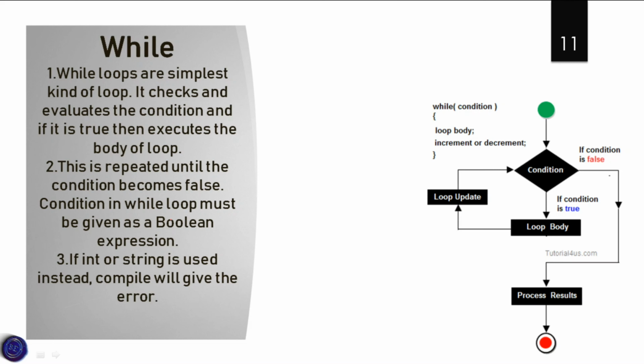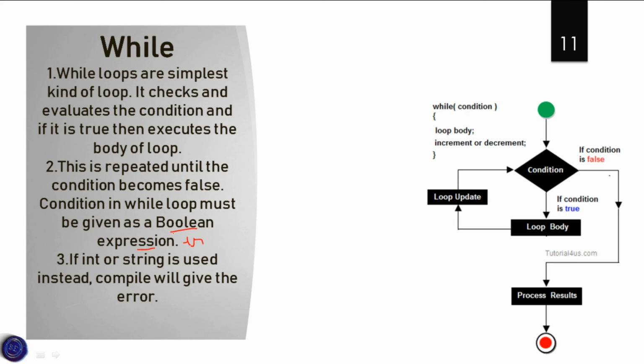The condition in a while loop must be given as a boolean expression. If the condition is true, it will execute the body. If the condition is false, it doesn't, and the execution will be stopped. The boolean expression is what checks whether the condition is true or false.